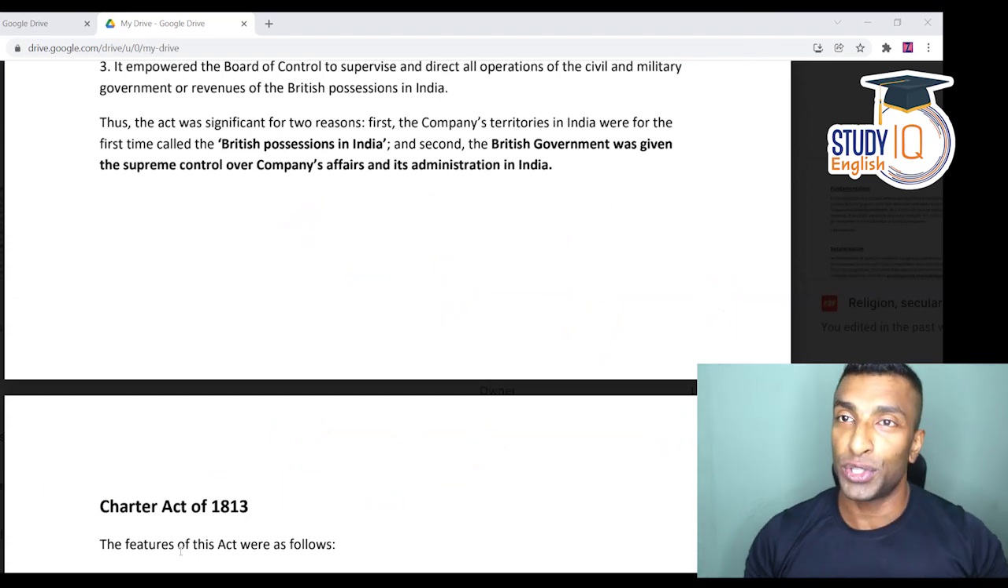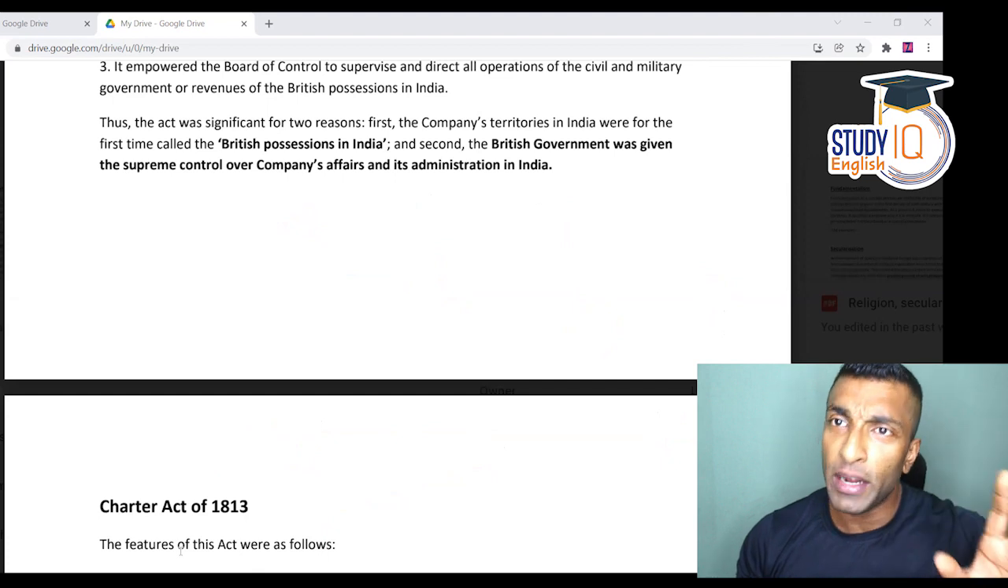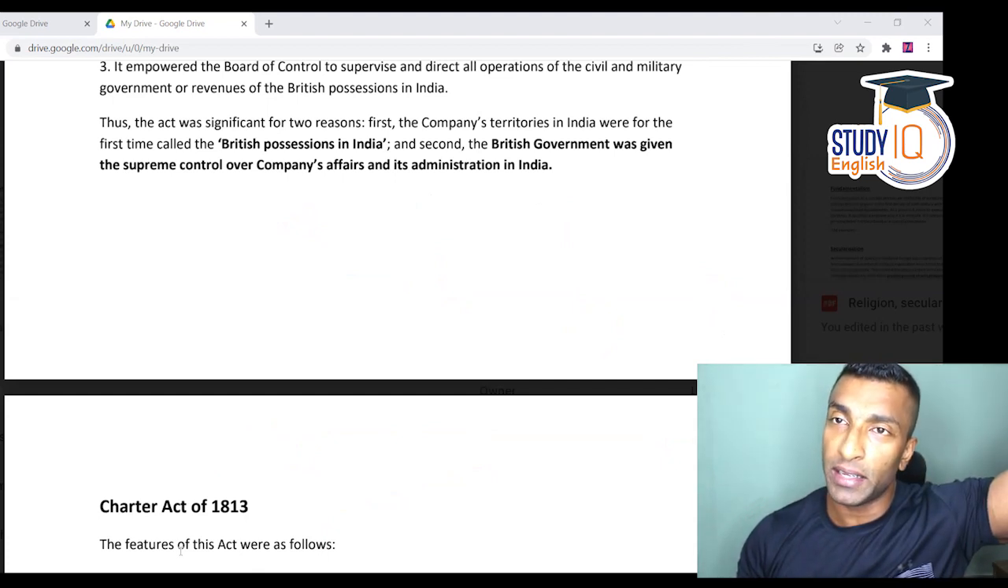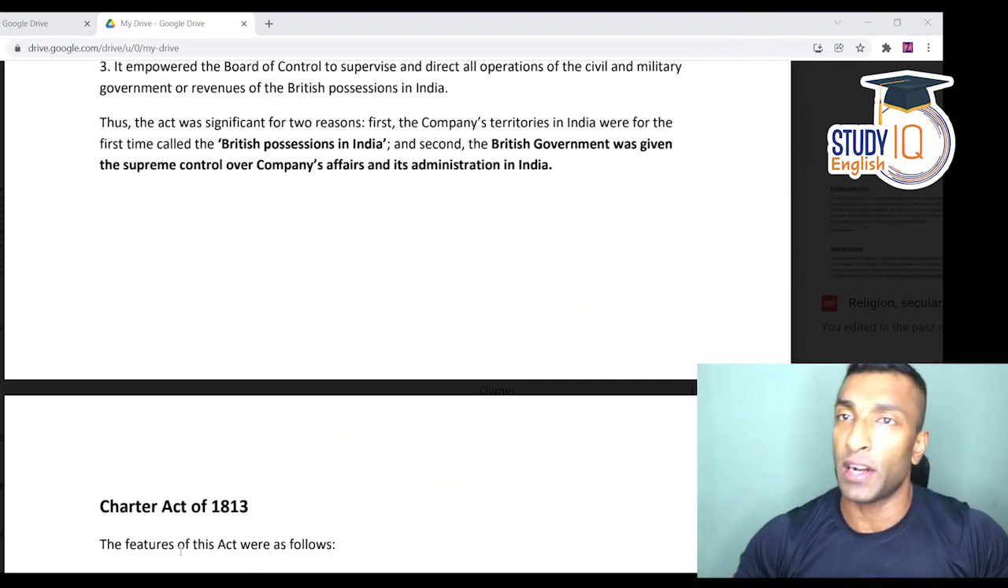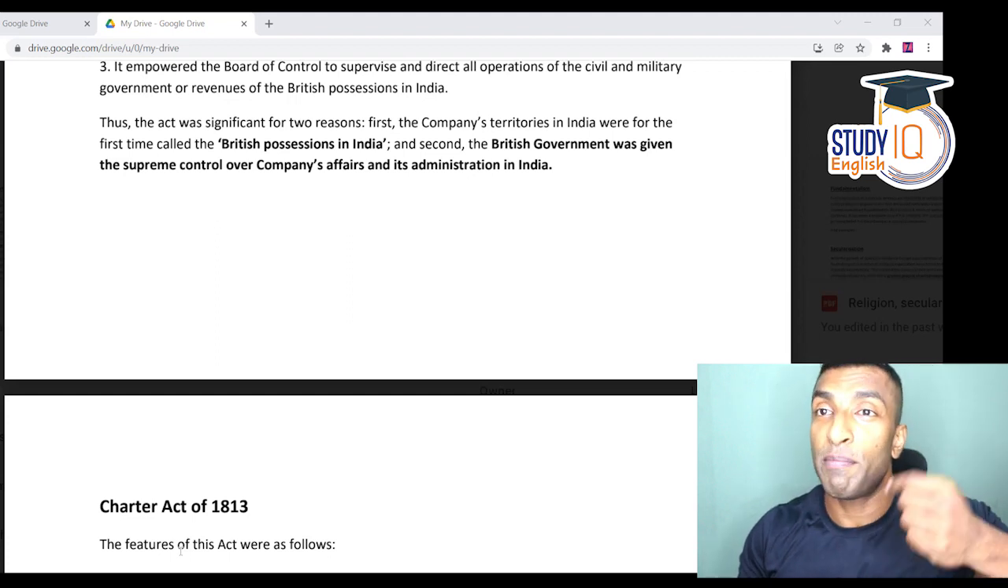Otherwise there is no change. 4 members was reduced to 3. Decisions taken on the basis of majority. Appointment remained the same. Governor General appointed by the company, 3 members appointed by the Crown. Same only. Now, you can see regulation keeps on increasing.